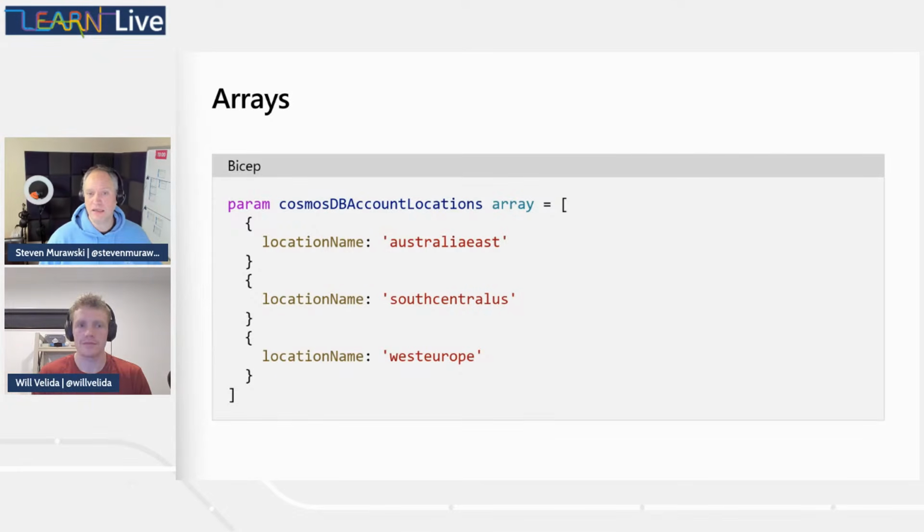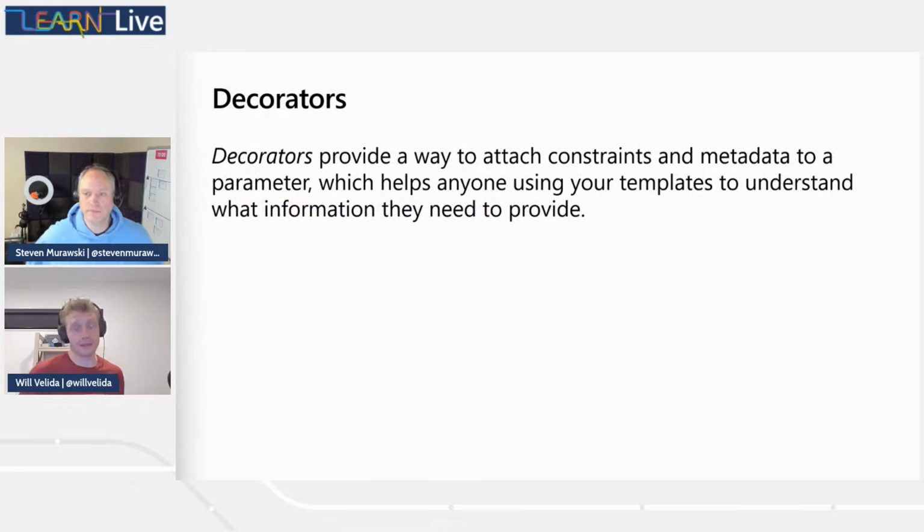Now, let's take a look, Will, at some of the tools that we have with our parameters to help make things a little easier for the consumer of a template. Yeah, definitely. So one of the tools that we have at our disposal to make our parameters a little bit more understandable is using decorators. Now, decorators give us a way to attach constraints and metadata to our parameter. And this is really helpful because if I'm using a template that I haven't authored myself, and someone's put a decorator there, essentially that will guide me and help me understand what information I need to provide to my parameter when I'm using it.